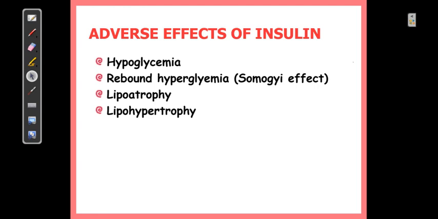Obesity is also associated with insulin, and the reason is that insulin is an anabolic hormone. But it is not a problem in case of type 1 diabetes, because normally type 1 diabetes patients are thin. But in case of type 2 diabetic patients, in the later stage of type 2 diabetes, if insulin is needed, then definitely this needs to be considered.